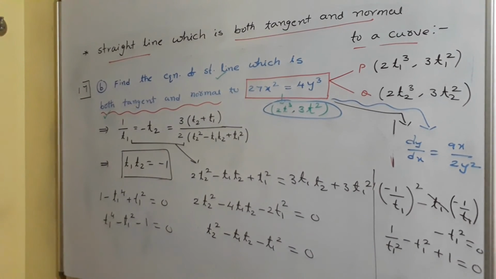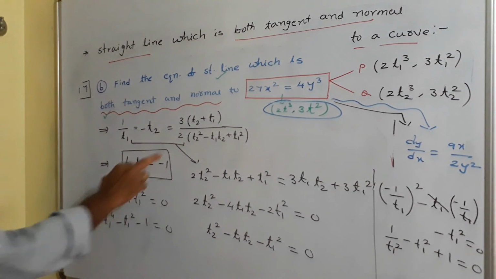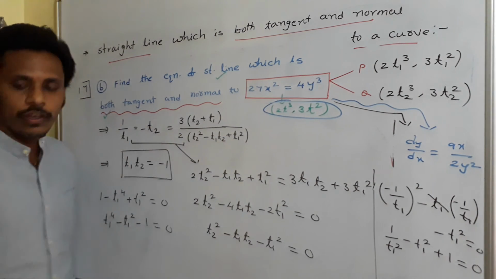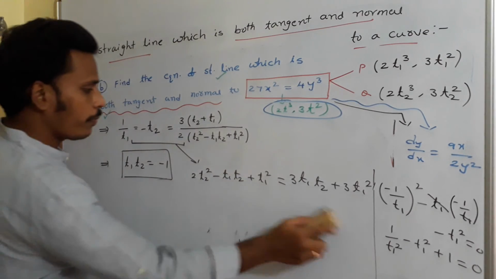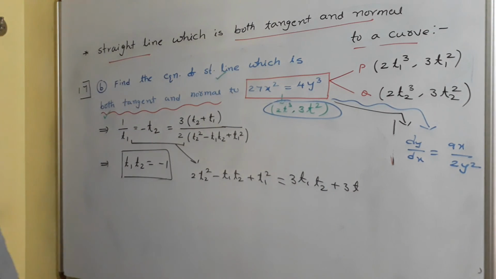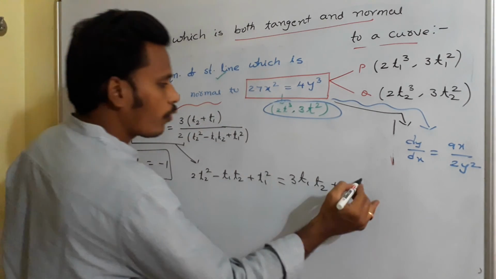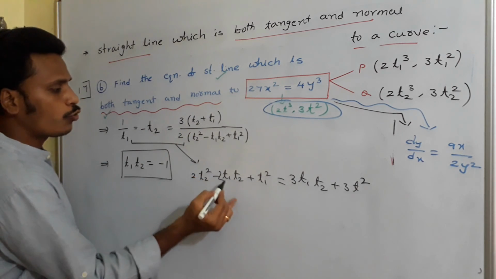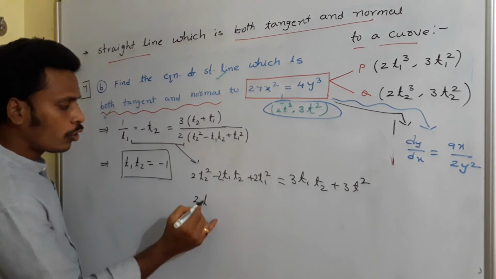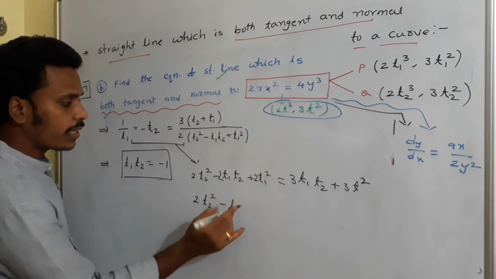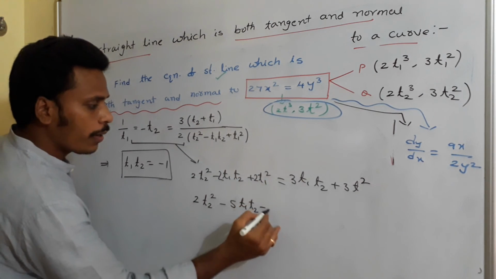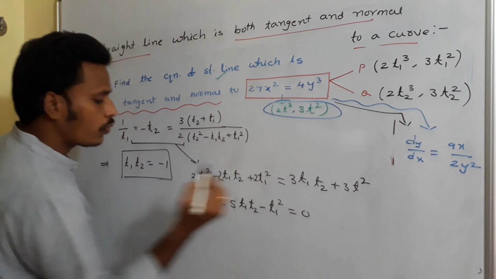Just have a look. I did a mistake here. See, if you multiply with the 2t2 square, 2t1 t2 plus 2t1 square we need to write. So that's a mistake here. Okay. You just do your own way. No need to follow me. I gave you a plan to solve the problem. Using that plan, you just do your own way. Okay. So if you multiply with 2, this is 2t1 t2 and this is also 2t1 square. And now when you drag everything this side, 2t2 square minus 5t1 t2 and then 2 and 3 minus t1 square is equals to 0.